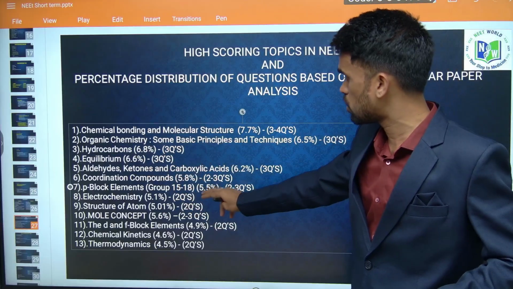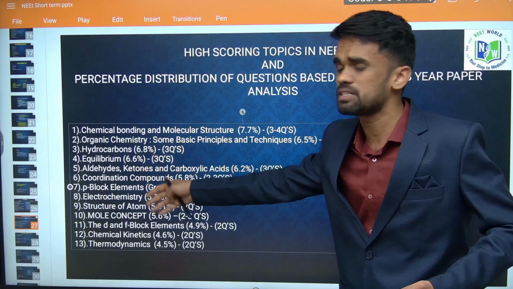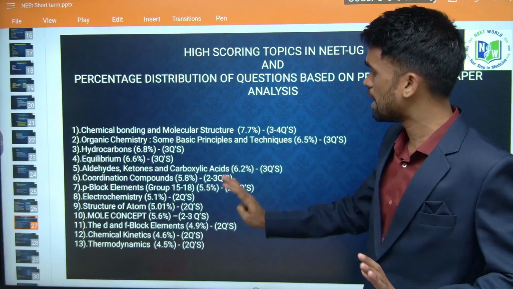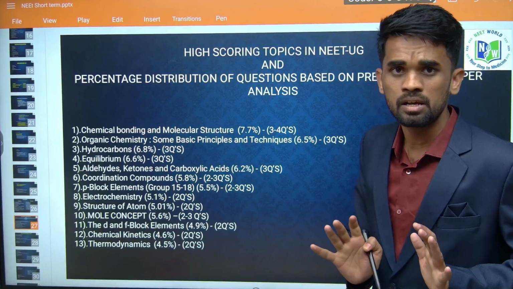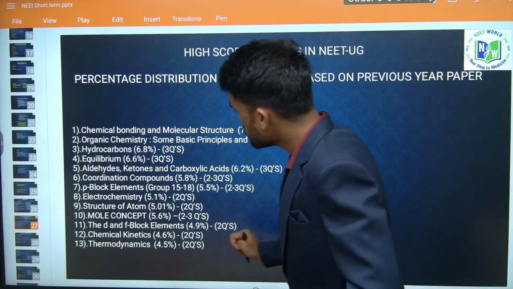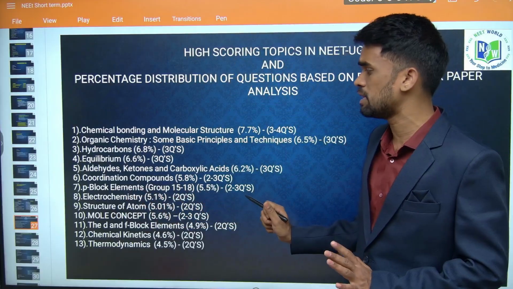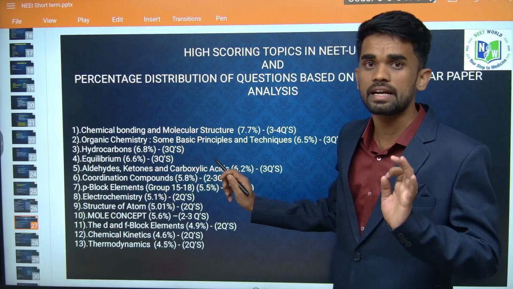So if you are thorough with the D block elements and F block elements, your preparation is very easy for coordination chemistry, right? So okay, I will explain everything in detail in the simplest way possible. Okay. So the next we have P block, complete P block for 11th and 12th. For this particular P block, you just need to follow NCERT only.